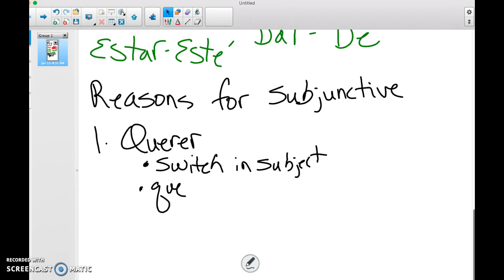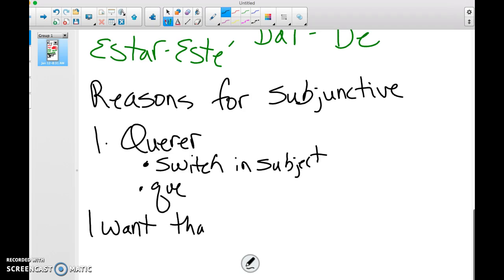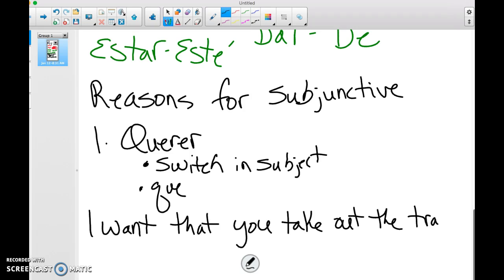So let's make an example together. One that we have not seen yet. Who can give me an example? Yeah, Tiara. That you take out the trash. Now, we've said it a million times. In English, we would say, I want you to take out the trash. Why do we word it like this? Yep, so that you recognize in Spanish, this is how I have to form it.